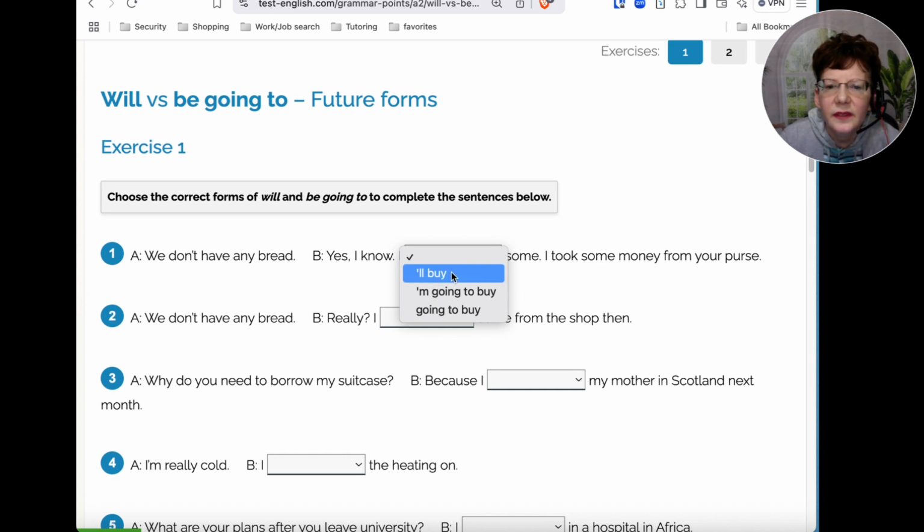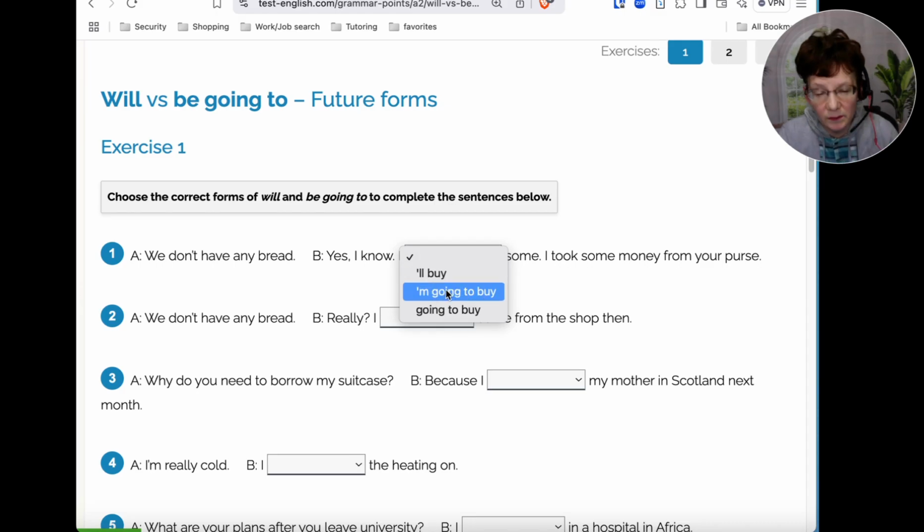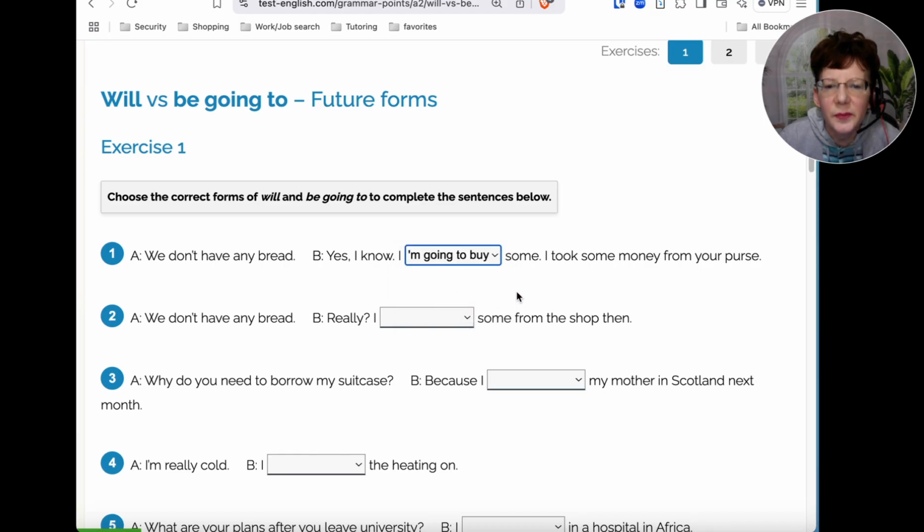So if you chose the second option, I'm going to buy, that would be okay to use. Sometimes we wonder if we should use going to or will for a plan that's been made. All right.